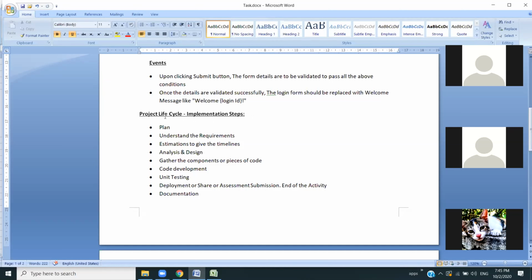There are certain steps like planning, and then requirement gathering or understanding. Once you understand the requirement, you have to give the estimations, how much time it is going to take to build.